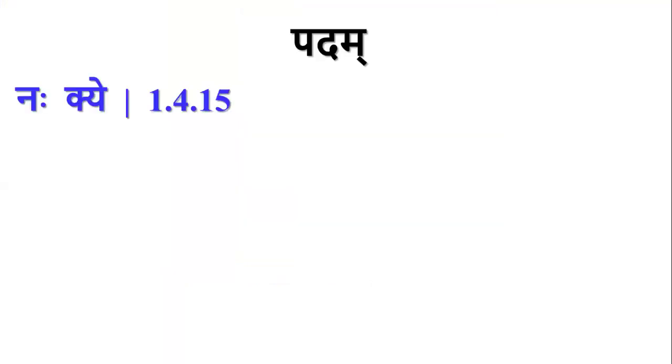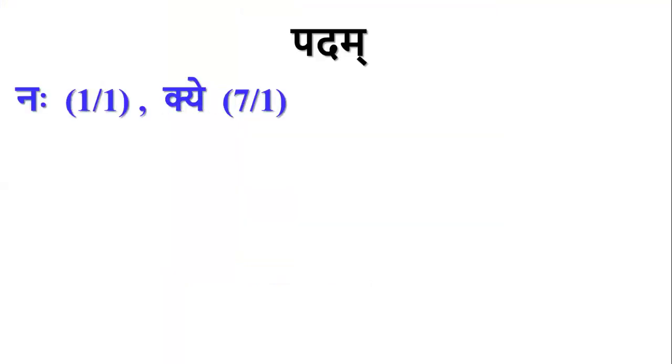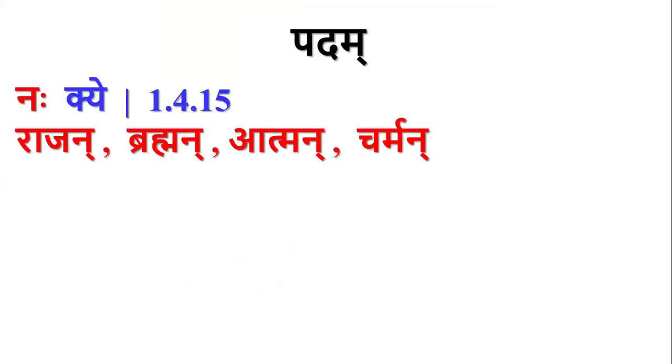Nakye and Siticha. Nah is Pratama Ekavachana, Kye is Saptami Ekavachana. Nah refers to the nakara. Whenever nakara is followed by a pratyaya which has the portion kya, then that nakara is called a pada.